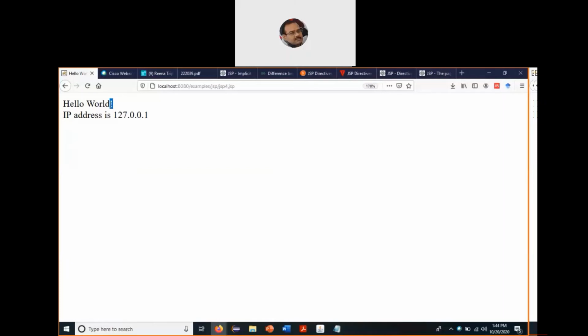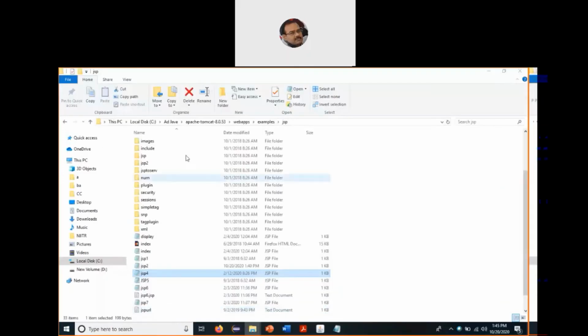That is how JSP programs typically work. Now, as we discussed, for each and every JSP program, the JSP engine makes a request to the servlet engine, and the servlet engine triggers a servlet for the corresponding JSP page. So actually, it is a servlet behind the scenes that is handling the client request. But the client does not directly interact with the servlet. He interacts with the JSP page, and for that JSP page, the servlet engine will create a matching servlet. So we can have a look at where all these are getting created.